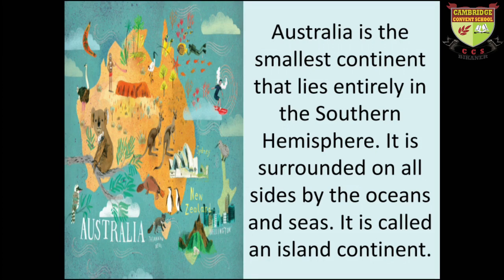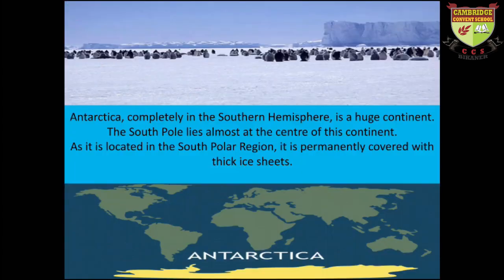It is the smallest continent and lies entirely in the southern hemisphere. It is surrounded on all sides by ocean and sea, so it is called an island continent, because it is completely surrounded by water.